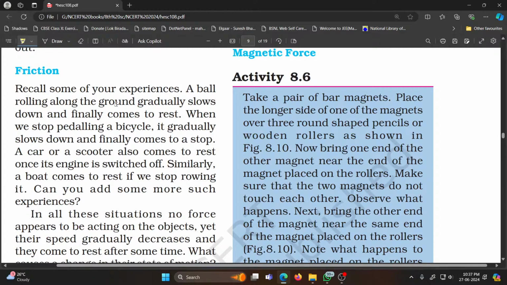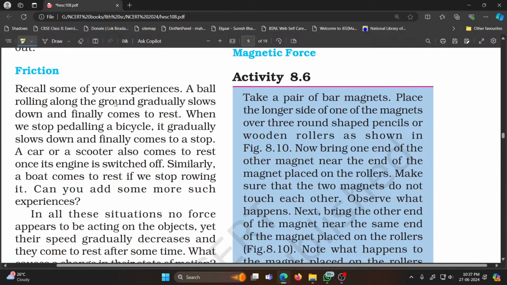We said this earlier. Because the ball's speed is decreasing and it is stopping, it means that when it is rolling on the ground, some force is acting on the ball against the motion of the ball. Such force is called the frictional force.